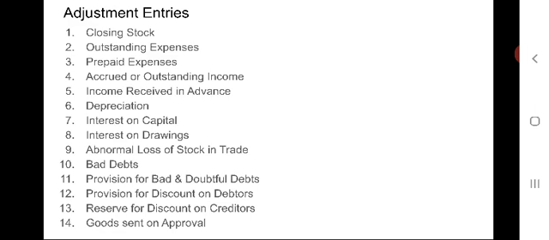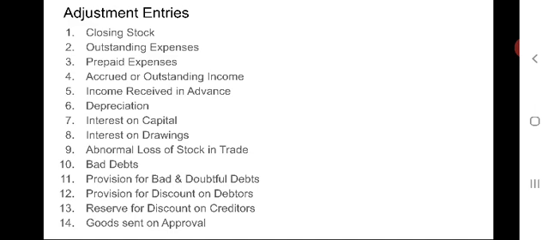So, let us learn a very important adjustment. All the adjustments are very much important, but this is one of the important adjustments, that is bad debts. Bad debts refers to debts which become irrecoverable. It is a loss to the business, and the entry should be passed: bad debts account debit to debtors account.